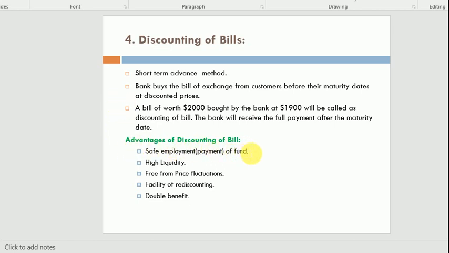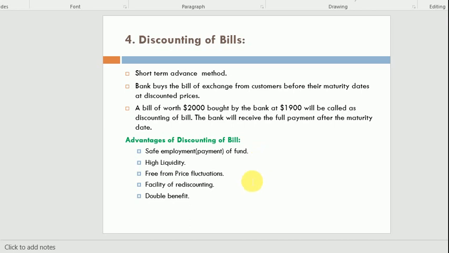Now, the advantages of discounting of the bill. This is a safe payment of funds; in a safe way we can make the payments. And high liquidity. High liquidity means any time the bill holder can sell the bill and convert it into money. Similarly, this is free from price fluctuation.